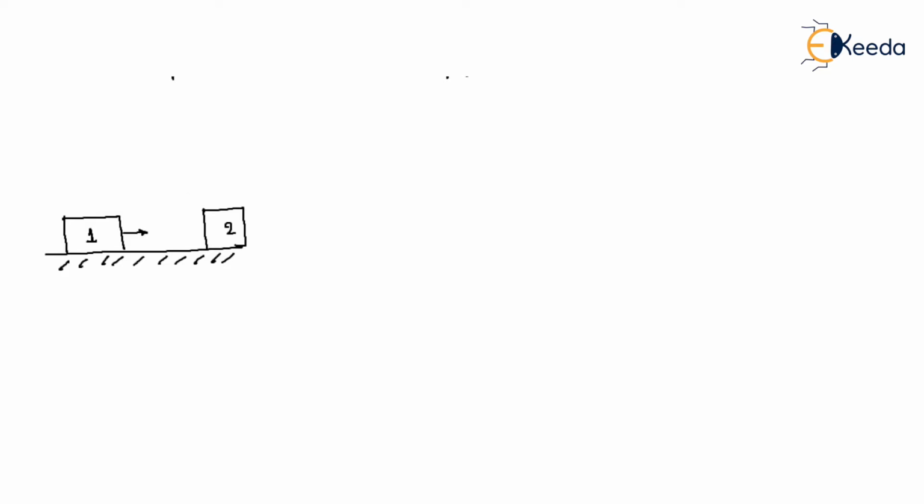In that case there is a force that always opposes the motion, and that friction converts it into intramolecular energy, and that intramolecular energy releases heat to the surrounding.